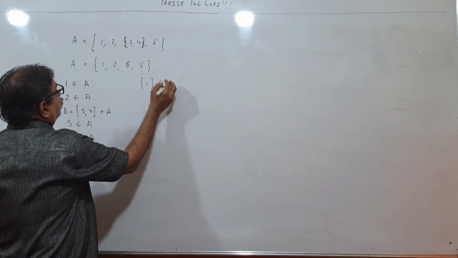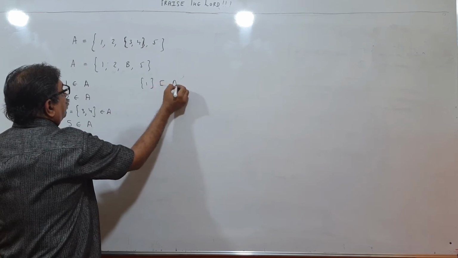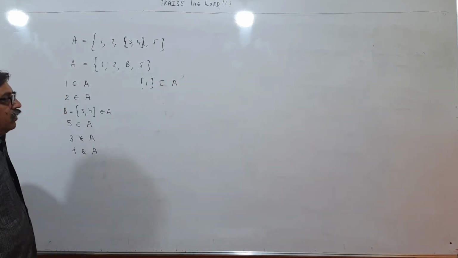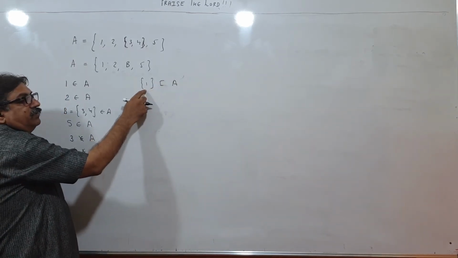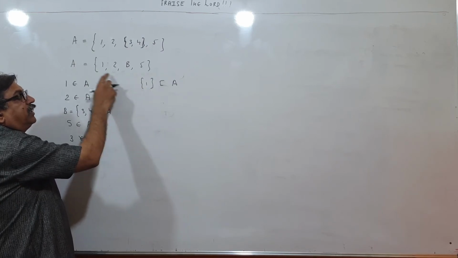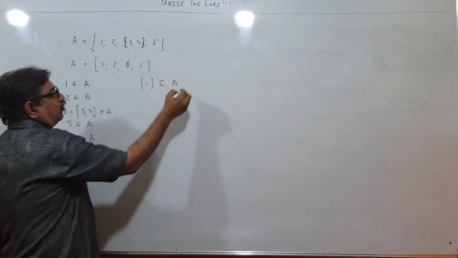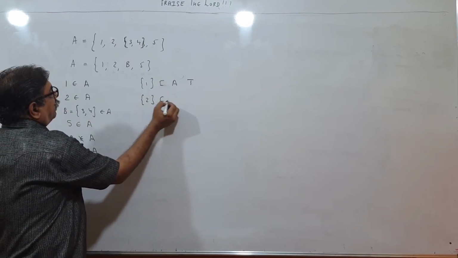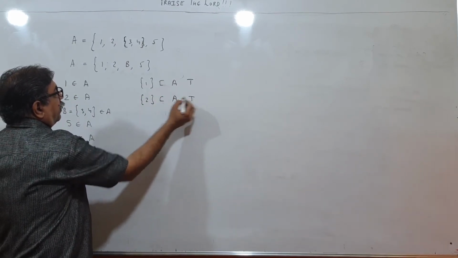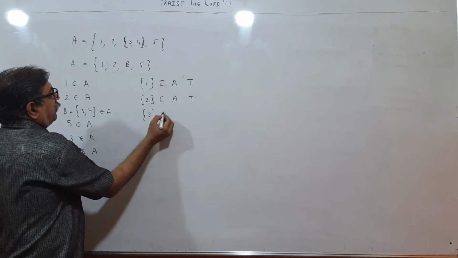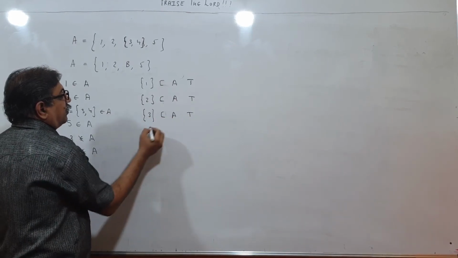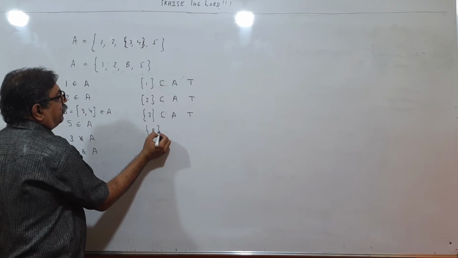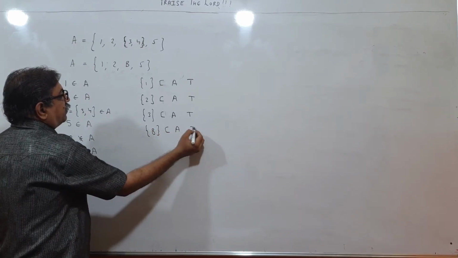Is this one, {1}, a subset of A? What are the elements in this set? 1. Can you see one element in A? Yes. So this is true. Is {2} a subset of A? Yes. Is the set with element 3 a subset of A? Yes. Is the set with element B a subset of A? Yes.